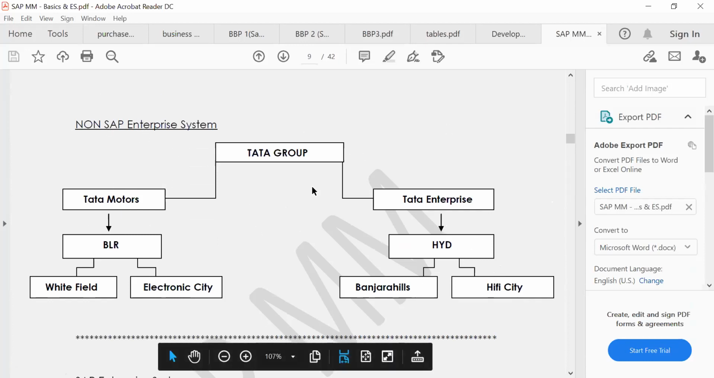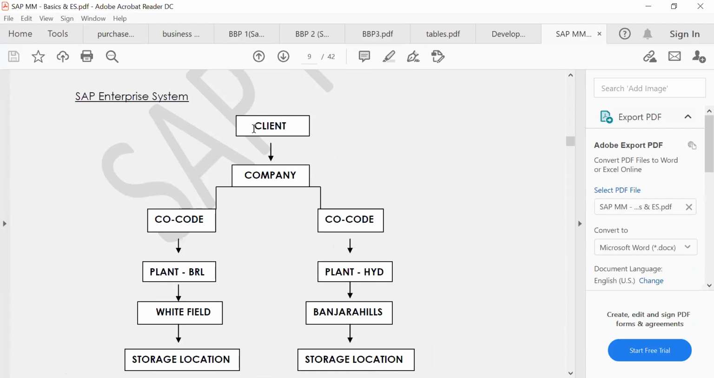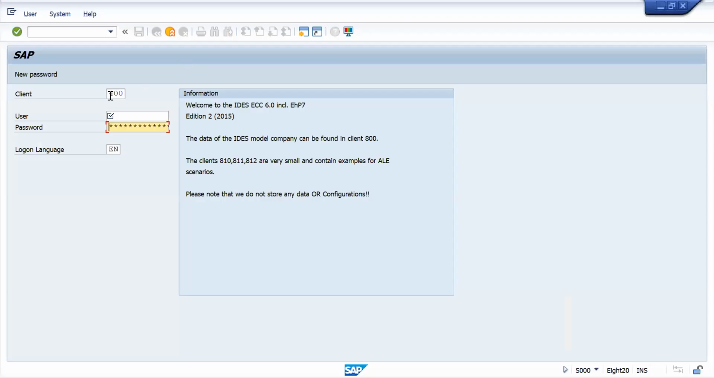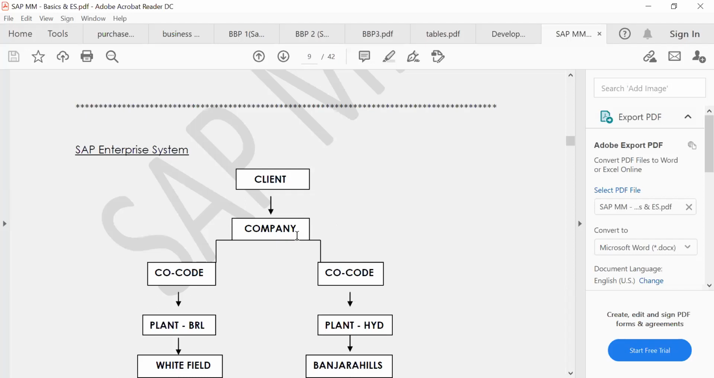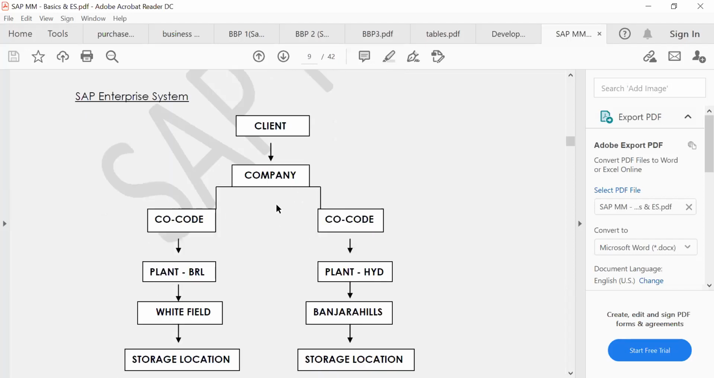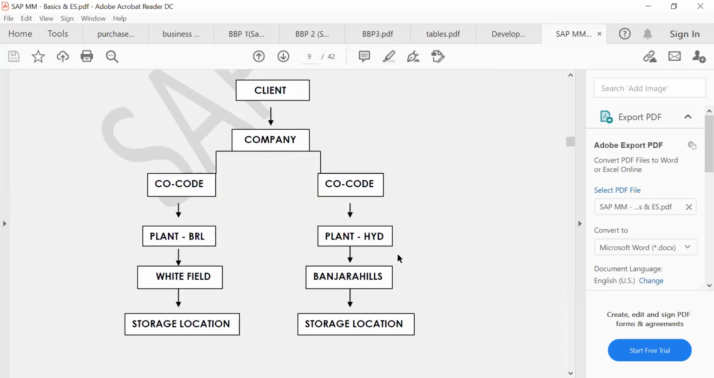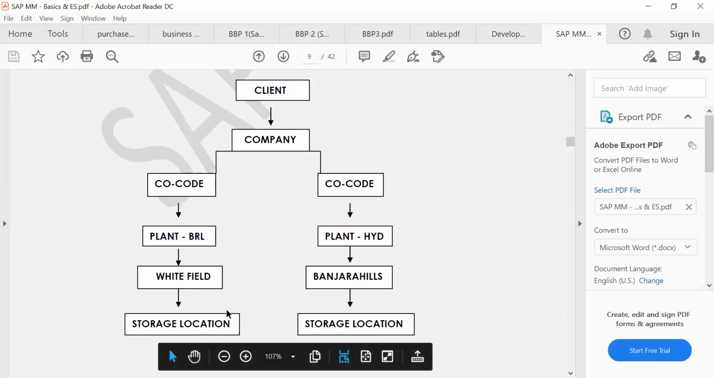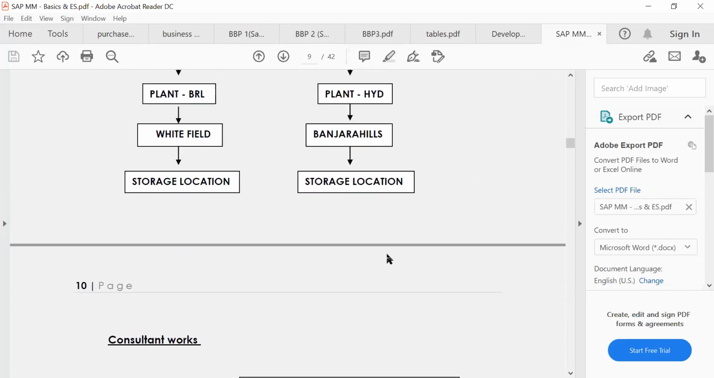How are we mapping this in SAP? We will give the client initially. Client means the highest body. This is what I showed you in SAP, right? And then under this will come the company, Tata Group or Nandini, as I told in my example. It has two businesses, like company codes. Tata Motors one and Tata Enterprises another company code. Again, the plant in Bangalore, the plant in Hyderabad. Under this, two storage locations. Right? Like this, we will map it into SAP.